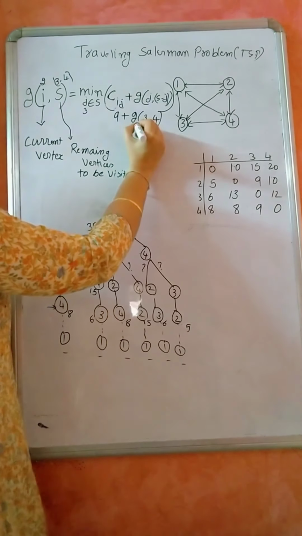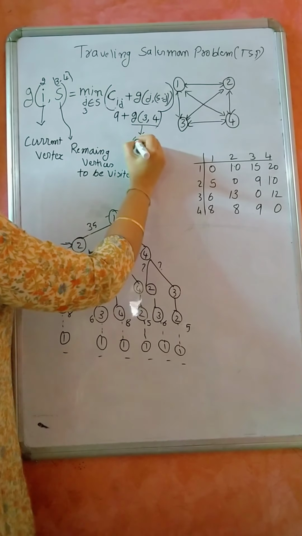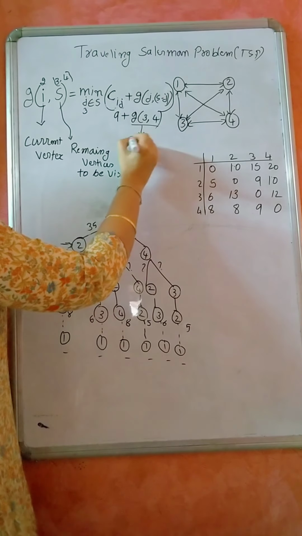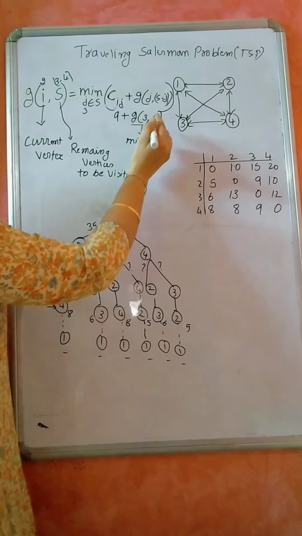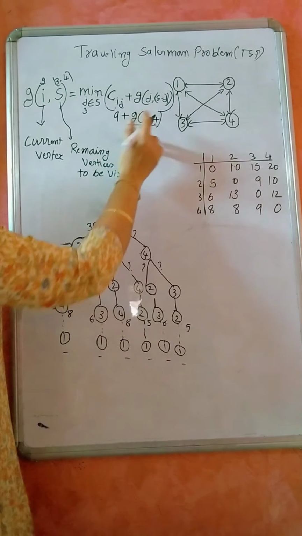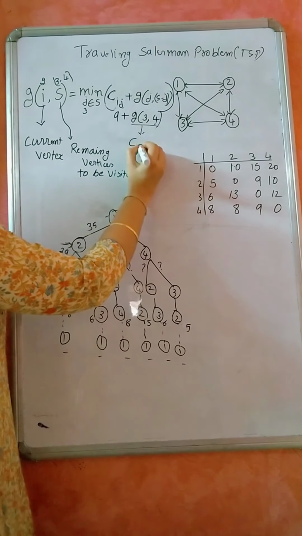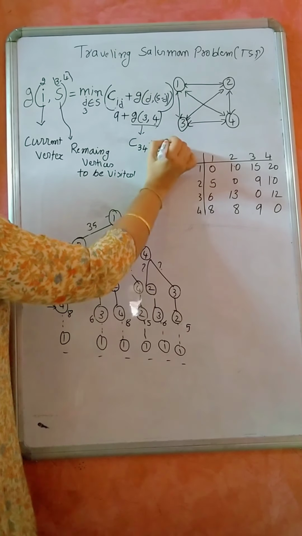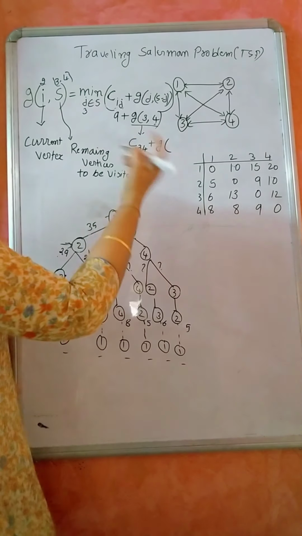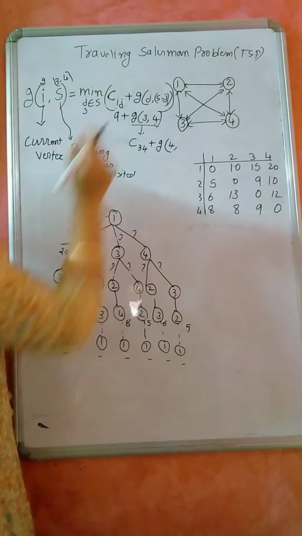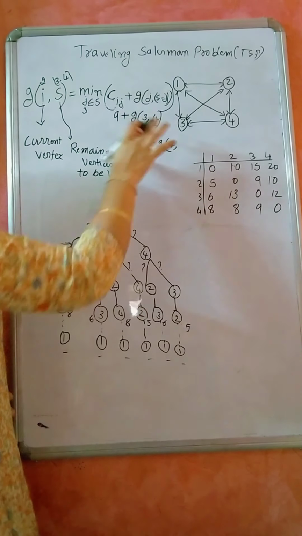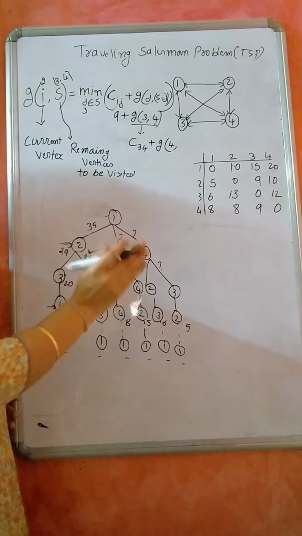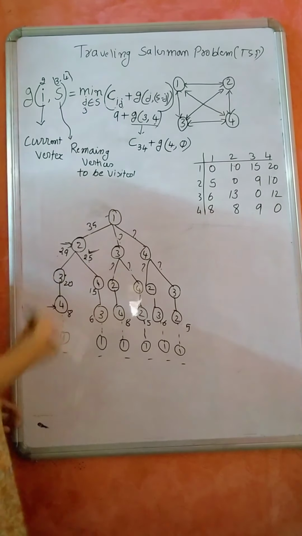Again here I have to substitute for this. So it is nothing but the minimum of, anyhow minimum is not required because only one vertex is there. So it is C of 3, 4 plus G of J. What is my J? 4. S minus J, what is my J? J is 4. What is my S? S is also 4. So S minus J is null.